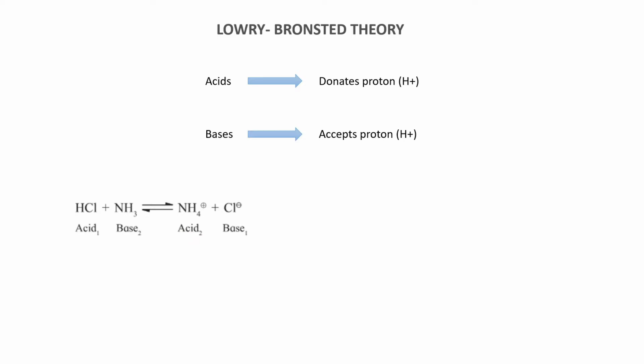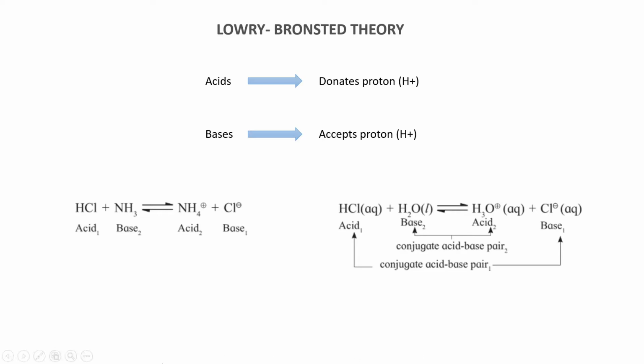Let's see another example. Here you can see that HCl reacts with H2O to give H3O+ and Cl-. In this case, H2O, as we think, is neither acid nor base, but here it does the work of a base. HCl is an acid because it has the ability to give H+ ions, or donate H+ ions.